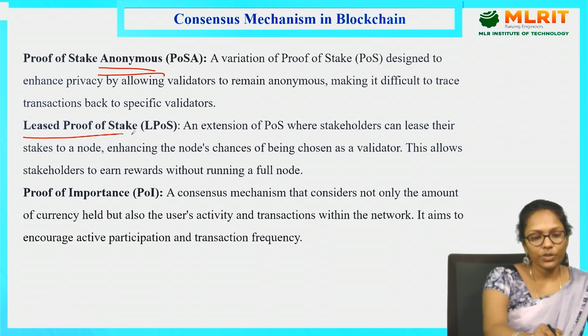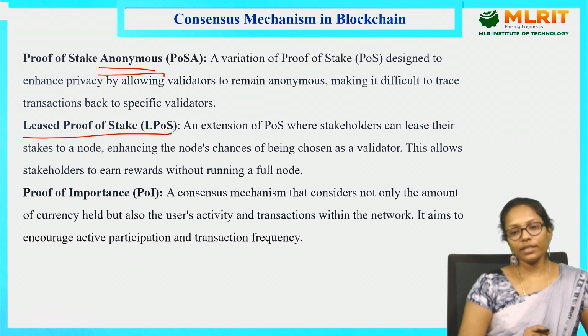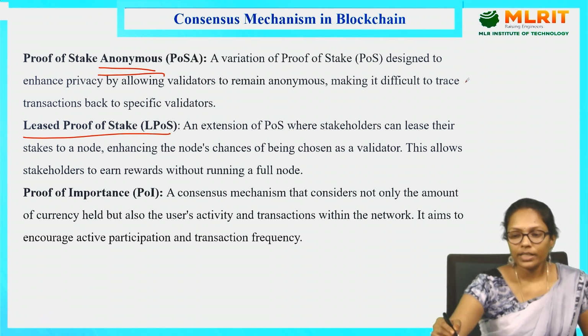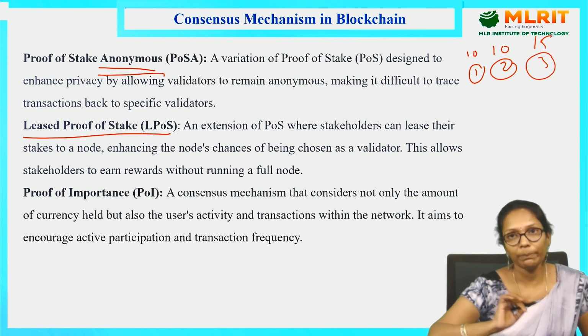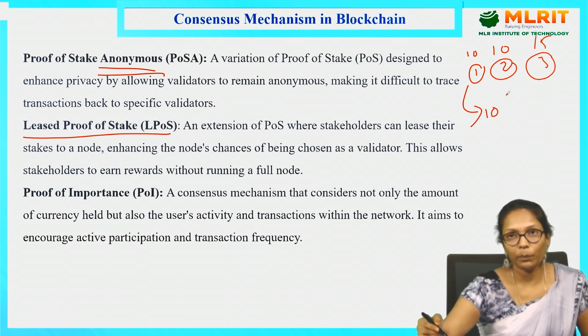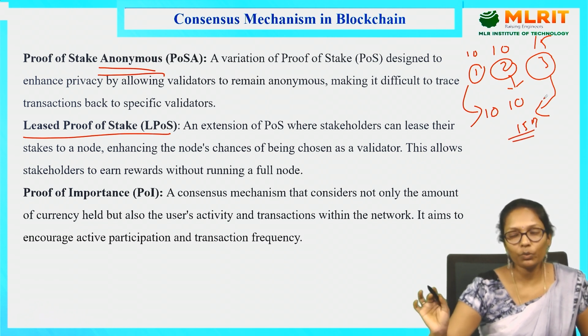So least proof of stake. The problem with proof of stake is that if I have the most Bitcoin, then only I can stake. But in least proof of stake, for example, one person has 10 Bitcoins, another person has 10 Bitcoins, and the third person has 15 Bitcoins. The first person can put only a maximum of 10 Bitcoins, and the second person also can keep only a maximum of 10. But if the third person comes and keeps 15 Bitcoins, then he will be the person who validates the transaction.